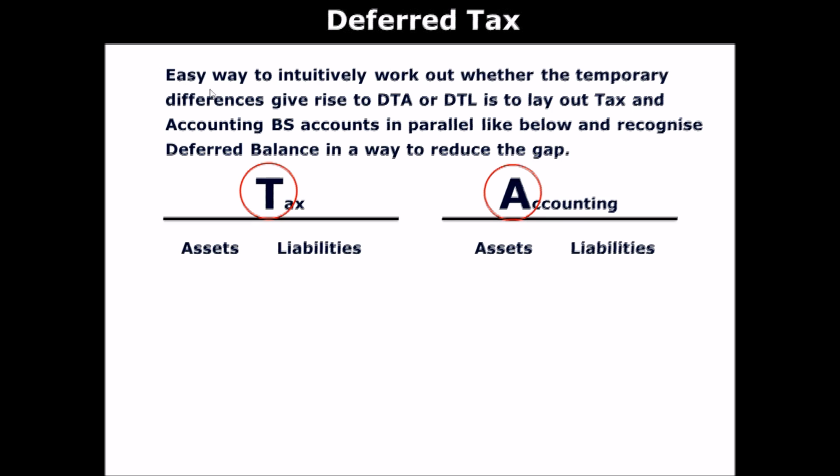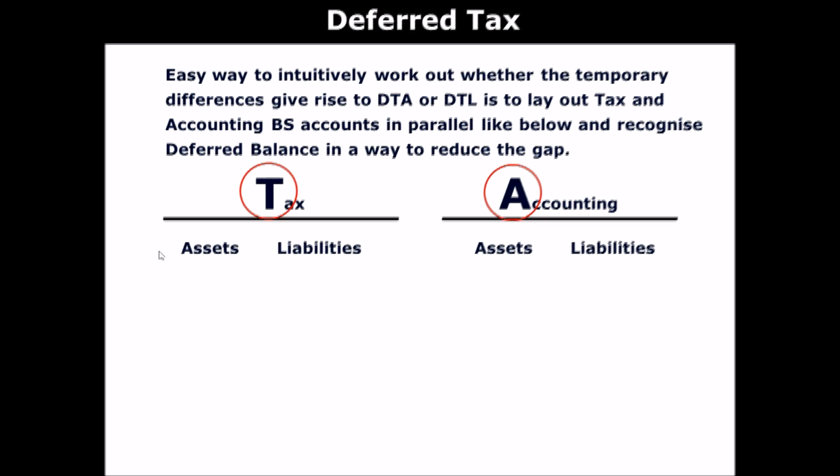At least I knew that would give rise to a temporary difference, but I wasn't able to instantaneously tell whether that would be deferred tax assets or deferred tax liability. And I came up with this puzzle.